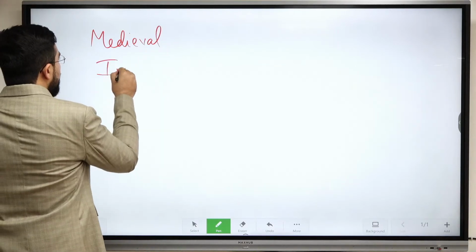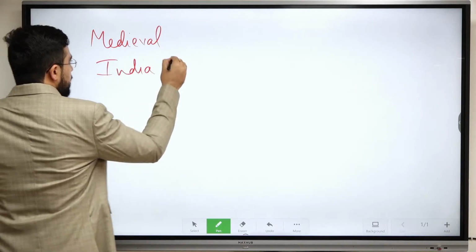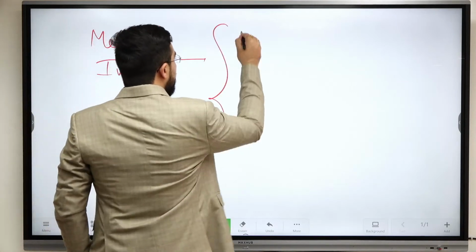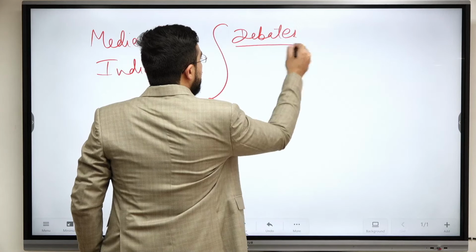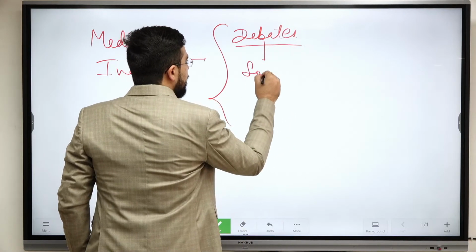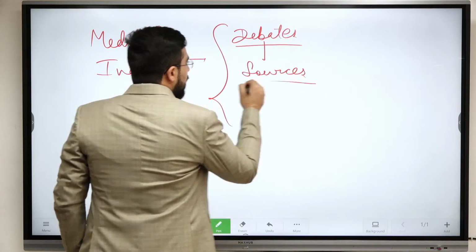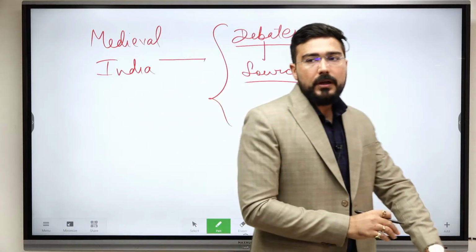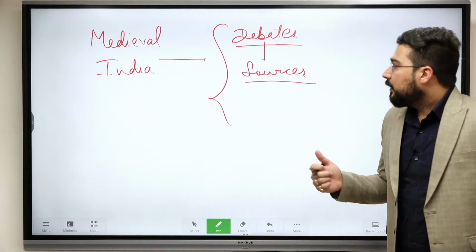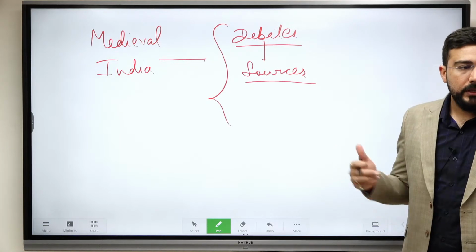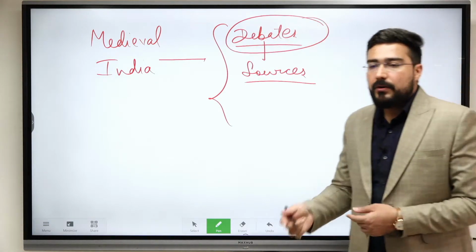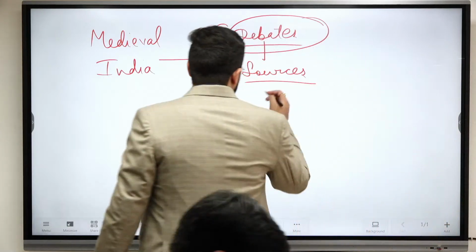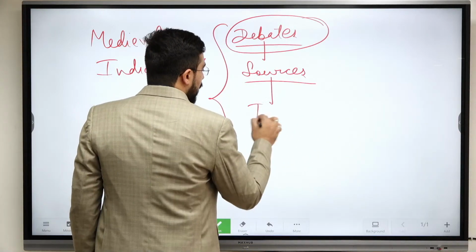So if we talk about medieval India, just like ancient India, we will cover certain important debates, perspectives of historians. Then we go towards sources. The number of sources that we have in medieval India, yes, the number of sources is more. There we had fewer resources and more debates, and it's the other way around in medieval India. Then we'll also focus on some important topics.